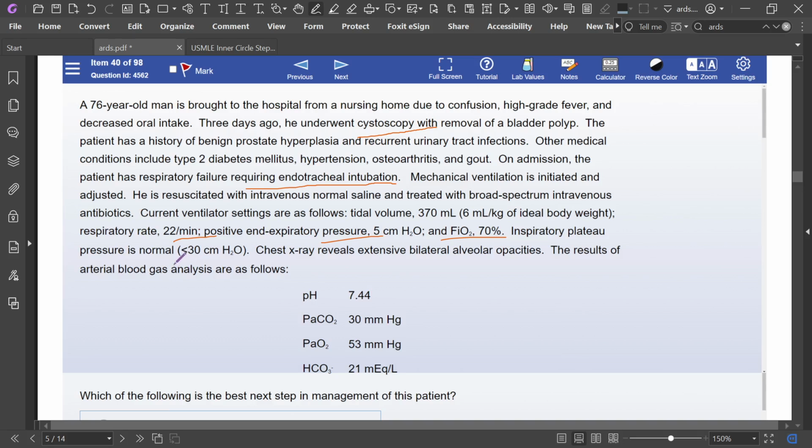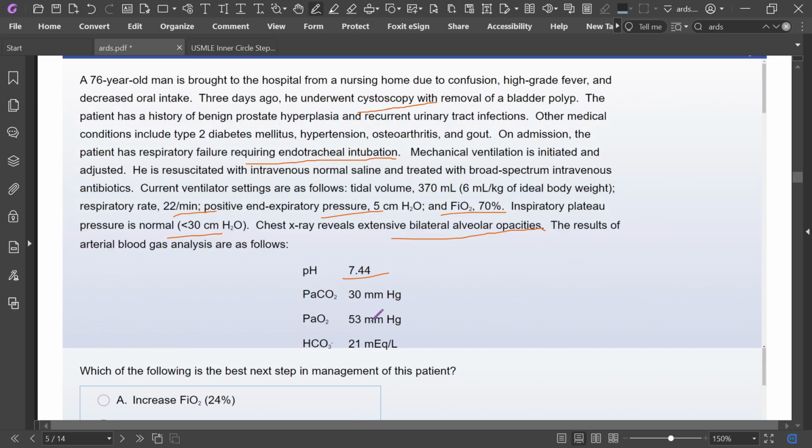Inspiratory plateau pressure is less than 30, which is normal. Chest X-ray reveals extensive bilateral alveolar opacity. pH 7.4, PCO2 is low, so respiratory alkalosis. PO2 is less than 60.